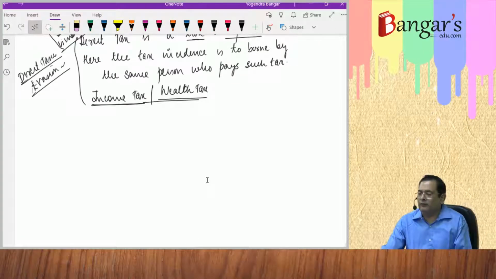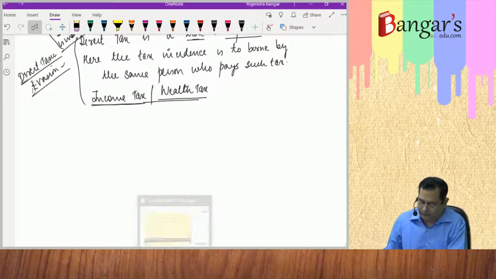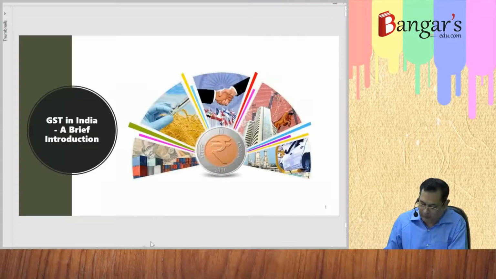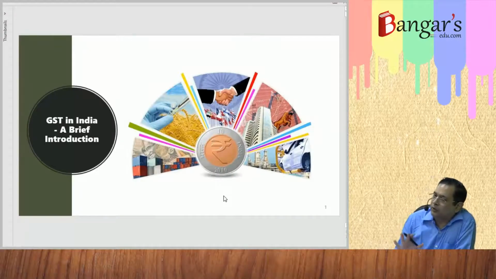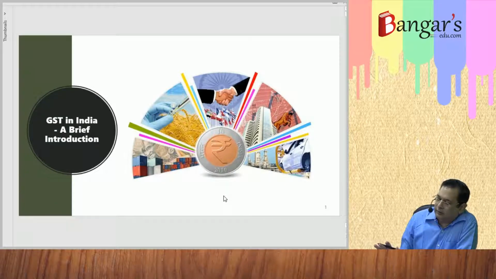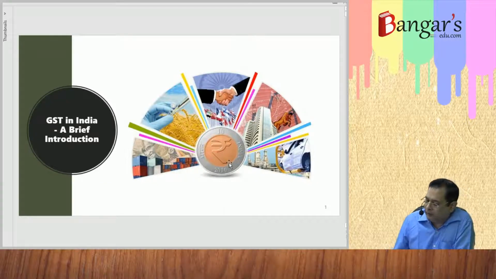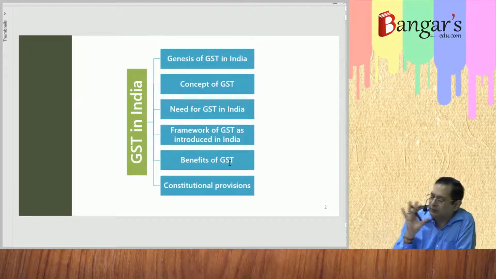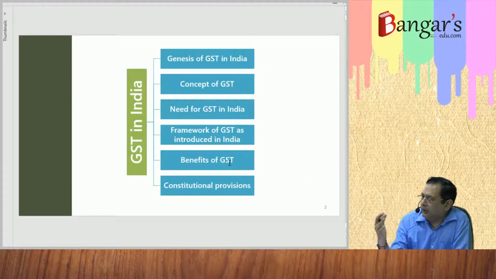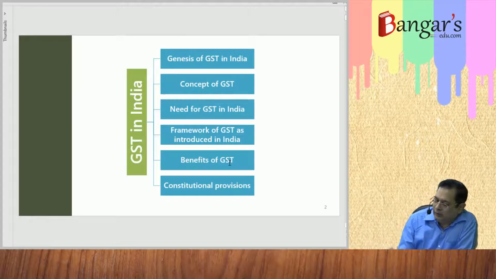Now, first of all, we will be discussing goods and services tax in this particular chapter. This is a theoretical chapter basically. Only one practical aspect is there, relating to how the government gets the revenue on account of the indirect taxes. So, the first chapter is GST in India, a brief introduction.